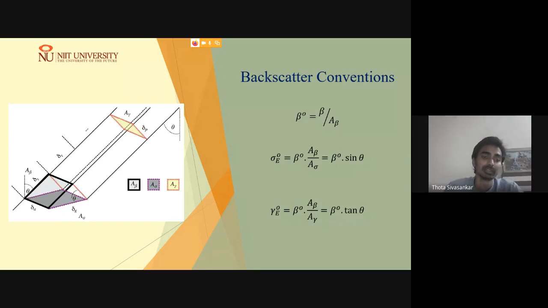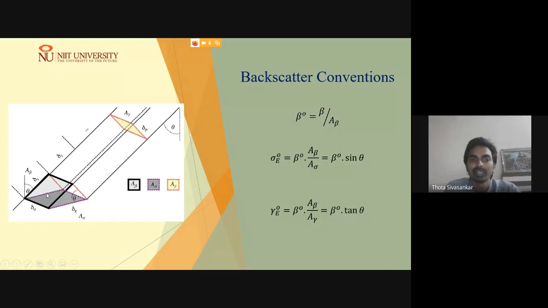However, per unit area, how you consider it is basically defined by these backscatter conventions. Sigma naught basically defines the signal strength per unit ground resolution area.